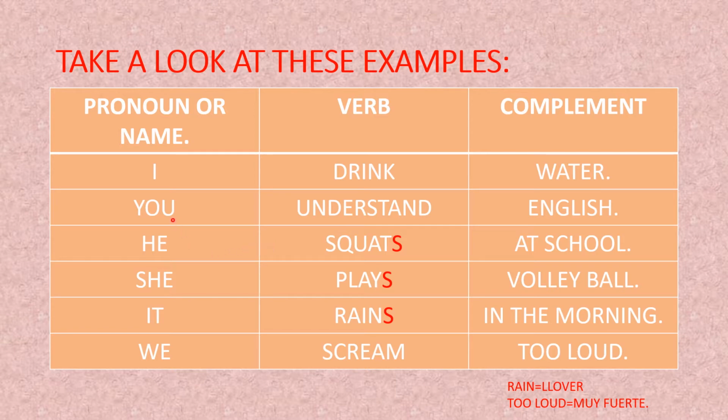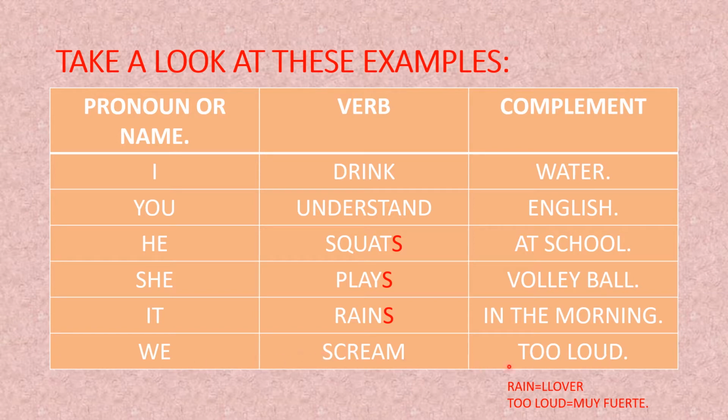It says, you understand English. He squats at school. She plays volleyball. It rains in the morning and we scream too loud.